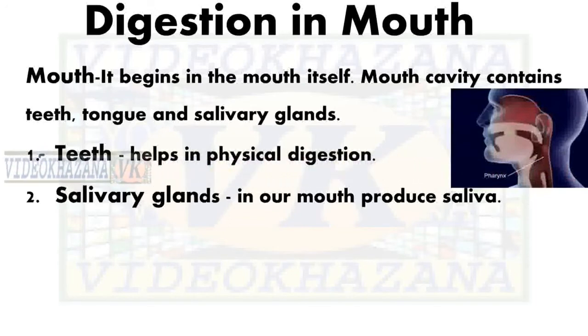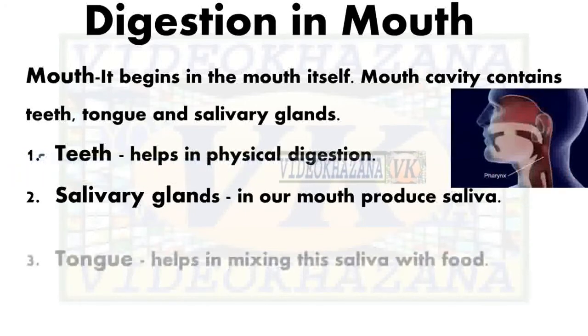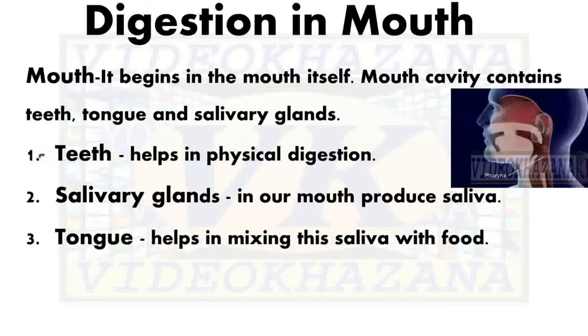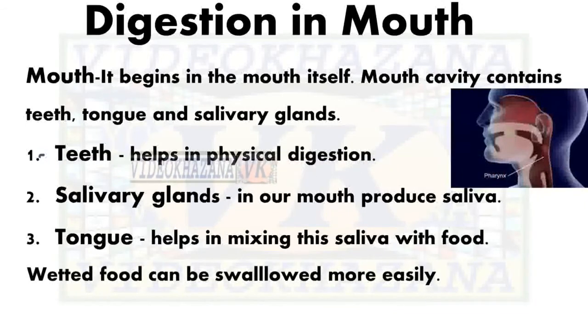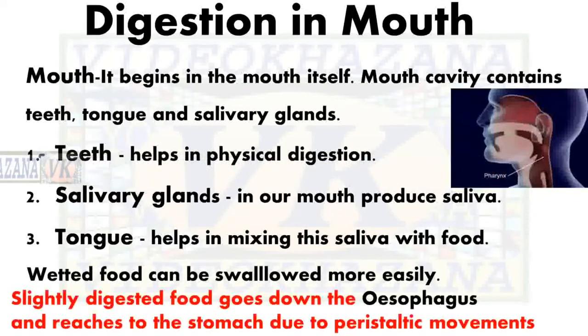Thus, digestion of starch begins in the mouth itself, but it is not a complete digestion. Then the tongue helps in mixing the saliva with food. So wetted food can be swallowed more easily due to the saliva.